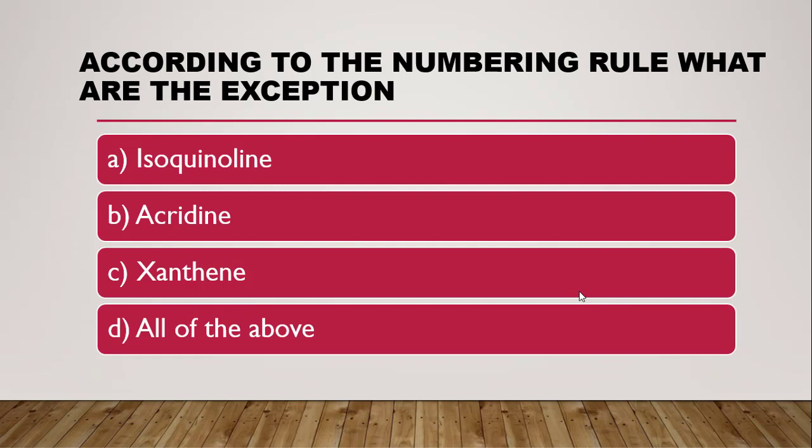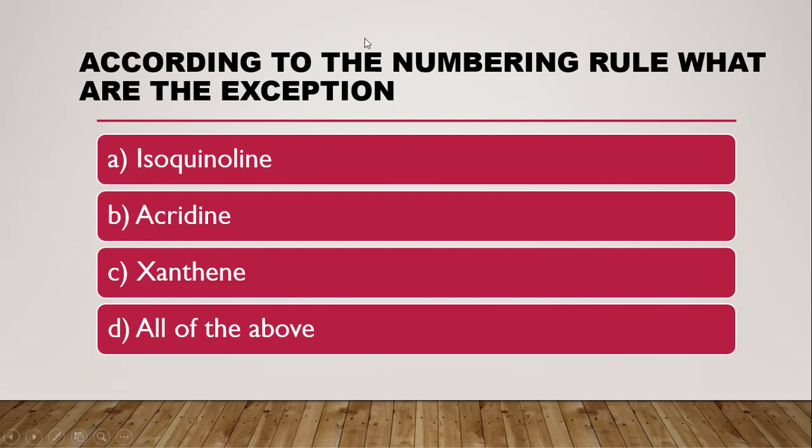The first question is, according to the numbering rule, what are the exceptions to the numbering rule? In our previous video we went through the numbering rules of heterocycles. There are a total of 4 numbering rules. First is the normal anti-clockwise direction numbering, and where to start. Then it was about 2 heteroatom-containing rings. There were 2 rules for them, and then the next one was about using the prefixes.